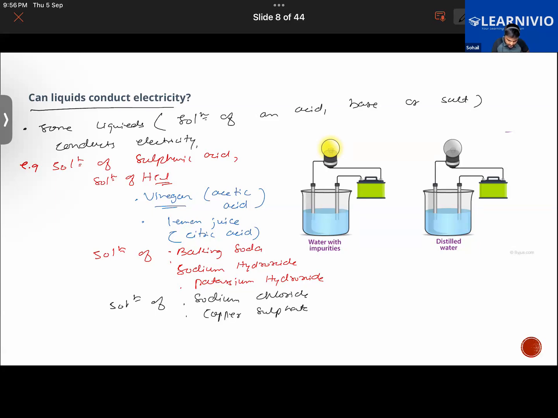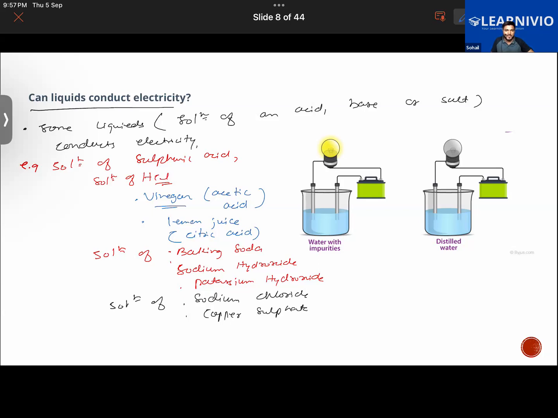So all these will be the good conductors of electricity. But then you have some examples of liquid that are not good conductors of electricity. Like, for example, sugar solution, it's not a good conductor. Some oil like kerosene, it's not a good conductor. Sugar solution is a bad conductor. Some vegetable oils, they are bad conductors of electricity. Getting the point now? So not all of them are good conductors of electricity. We have some examples which are bad conductors of electricity. So it should be clear so far.